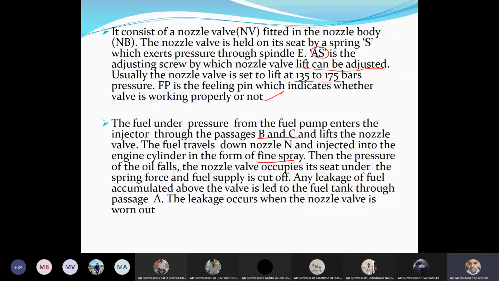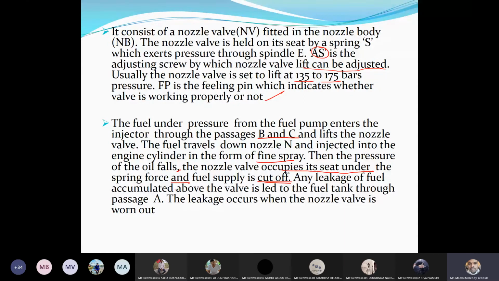When the pressure of the oil fails, when the spill port is connected to the top portion of the plunger with the help of the helical groove, then automatically pressure falls and the delivery valve of the fuel pump will come back to its position. Then at that time we don't get any fuel in the fuel injector. Then the nozzle valve occupies its seat under the spring force and fuel supply is cut off.